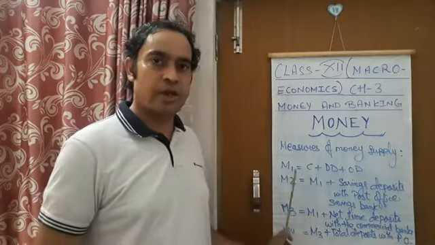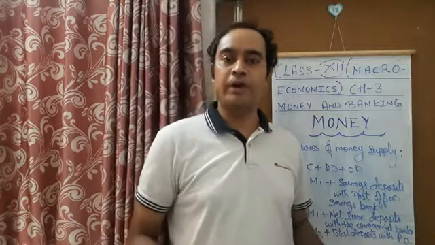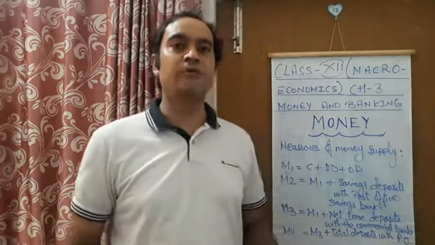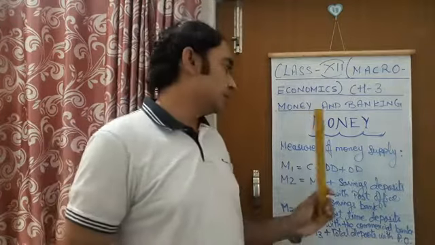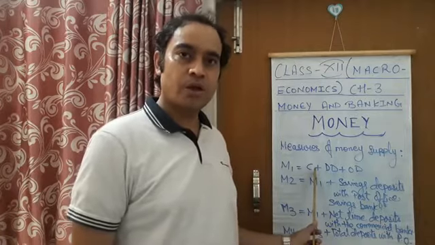So let's study the first, M1 money supply, presented by the Reserve Bank of India. According to this, M1 money supply includes C, that means currency notes and currency coins.